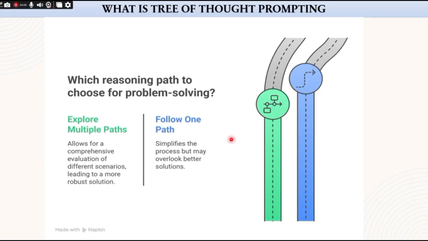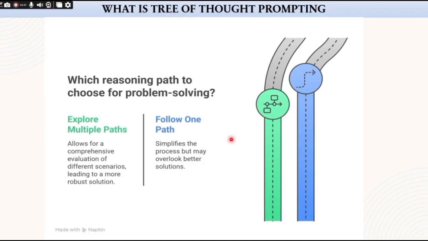So now let's see what is tree of thought prompting. Tree of thought prompting is a reasoning technique where the AI explores multiple reasoning paths like branches of a tree and compares them to decide the best solution. It is a method that allows language models to generate and evaluate multiple chains of thoughts, forming a tree-like structure and selecting the most promising path to solve complex problems.